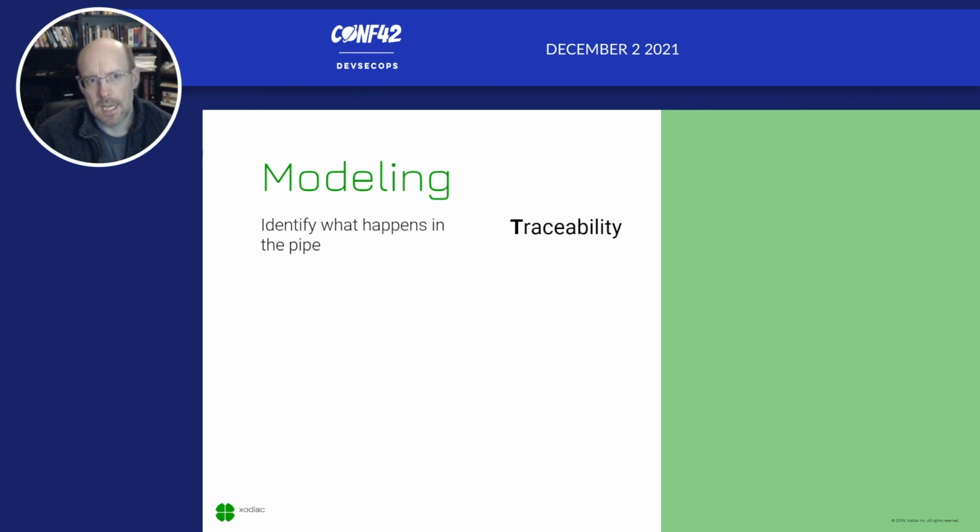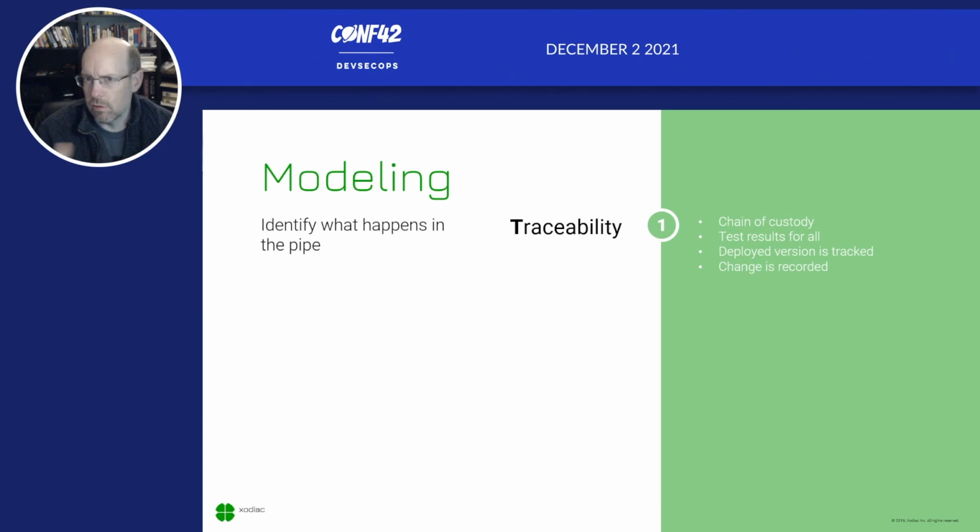So the elements of TACO are traceability, like identifying what happens in the pipeline. This is critical both from an operational perspective and from a security perspective and a compliance perspective. So it's something we want to do. So looking for chain of custody of code as it moves through the pipeline, which we can do in a number of different ways. Looking for tagging things back to a Jira ticket is one way that I've done this in the past. Other ways is by, if you've got consistent tagging and you can pull things with the logging layer, that can also be a great way to be able to start to create that.